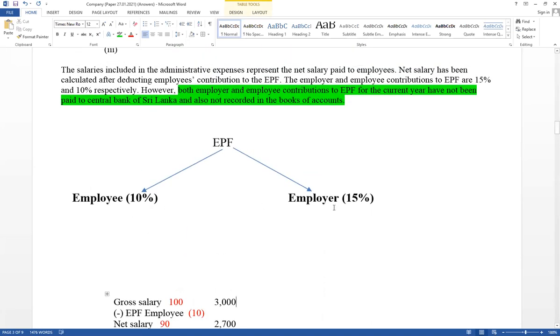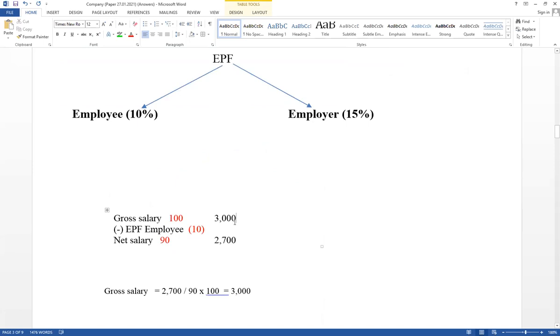Then calculate contribution of employee and employer based on gross salary. Therefore, 3,000 into 10%. Contribution of employee equal 300 and contribution of employer 15%. Therefore, 15% equal 450. When calculating net salary from gross salary, deduct EPF contribution of employee equal 300. Therefore, this is the way you have to calculate net salary.